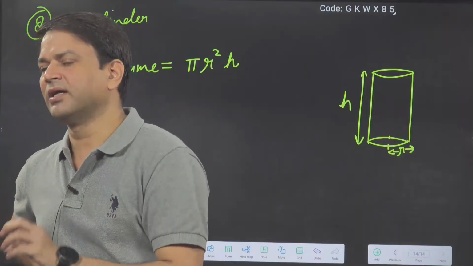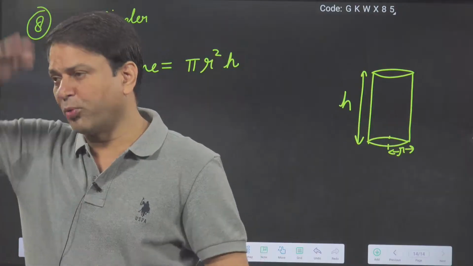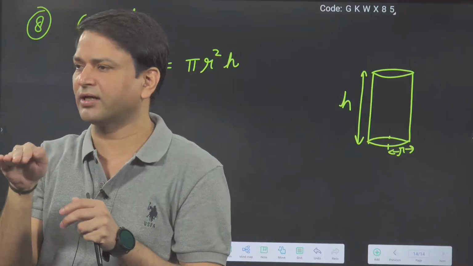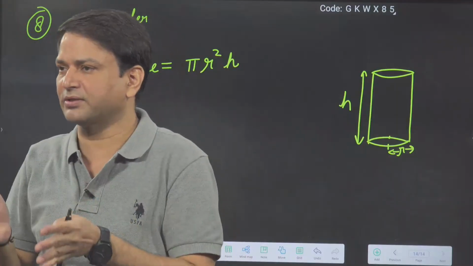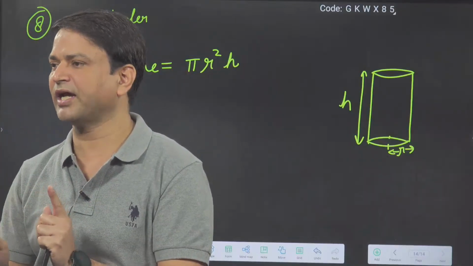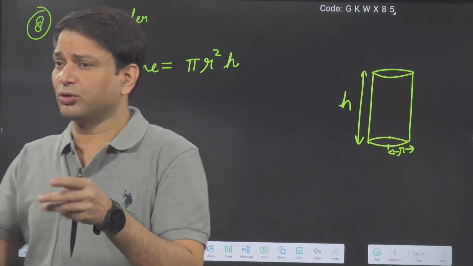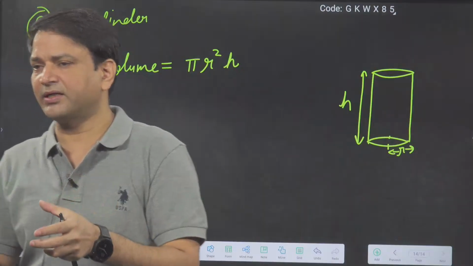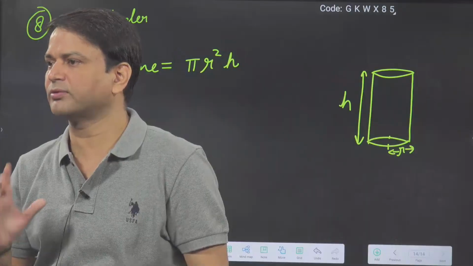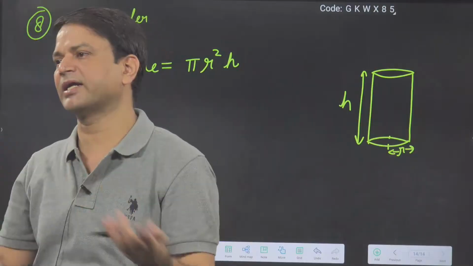Second thing, in any case, whatever three-dimensional bodies we are learning, if from top to bottom the shape is the same, like when we cut a section the area is the same, so we get the same figure from top to bottom, then the volume we can say is area into height. Like suppose you have a bread packet, each slice is identical. In that case, if I want to write the volume of the bread packet, I say the area of one slice into height, and directly I get the volume.